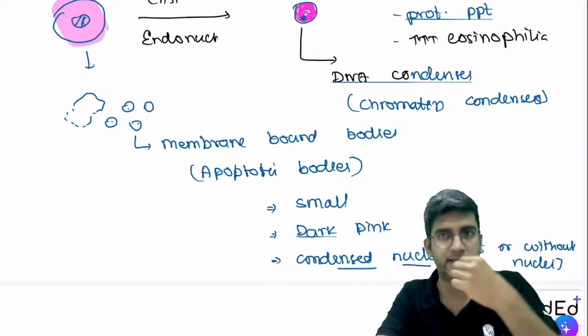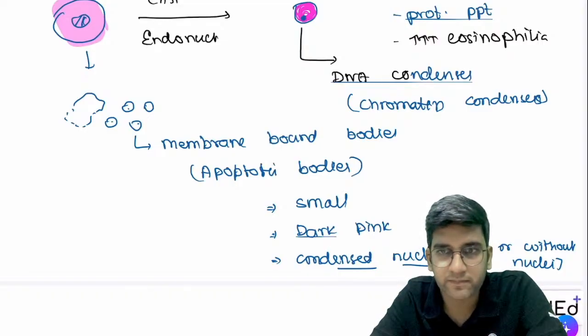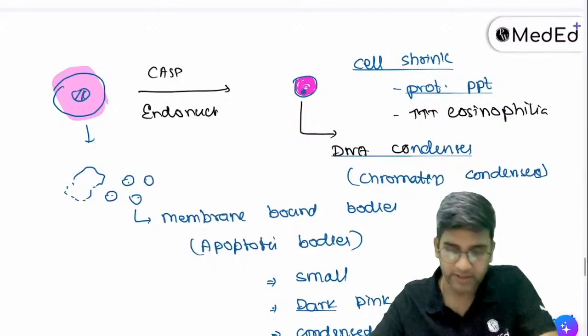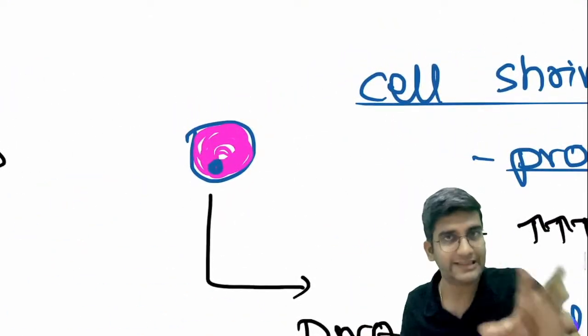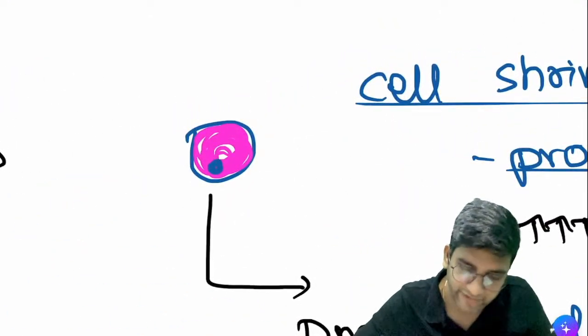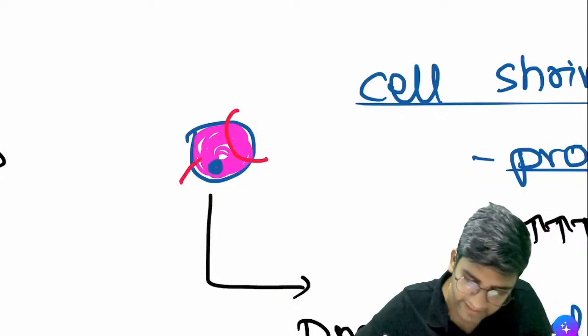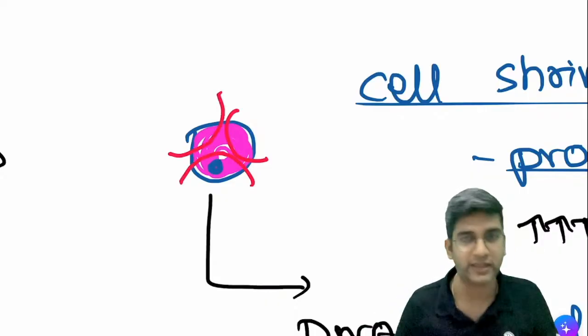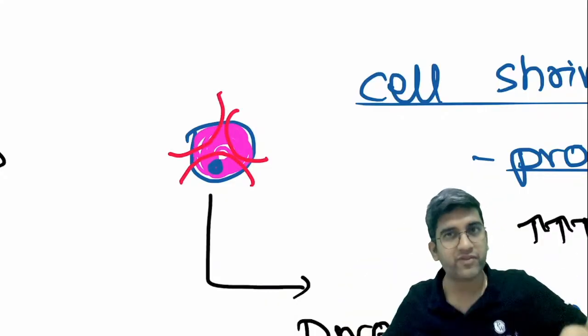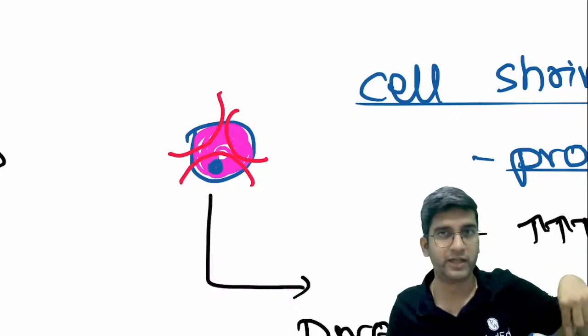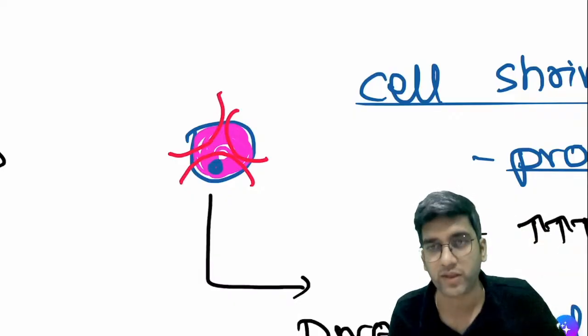Now that's a very good question, right? Why with or without nucleus? Let's assume this is the apoptotic cell. It is a destroyed cell. I'm going to make fragments out of it. I can create a fragment like this, like this, like this. So when I create 3 different fragments, the nucleus goes to only one fragment. So the other 2 fragments will not have the nucleus. Fine.